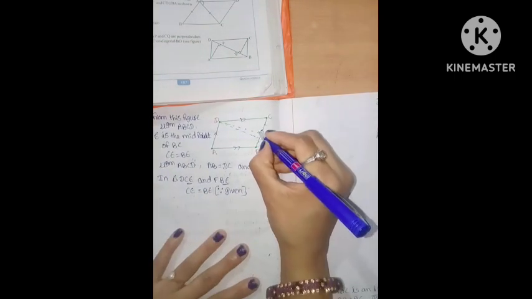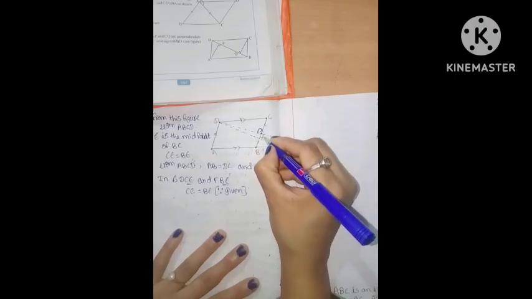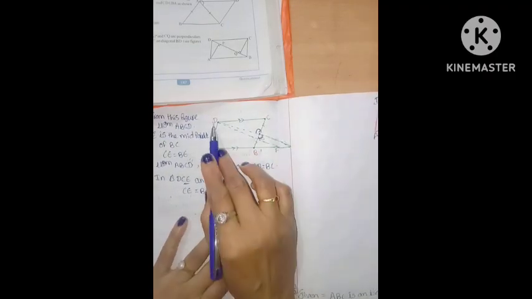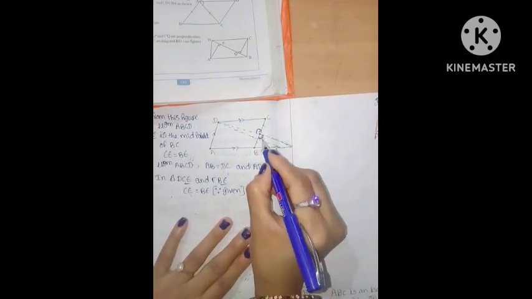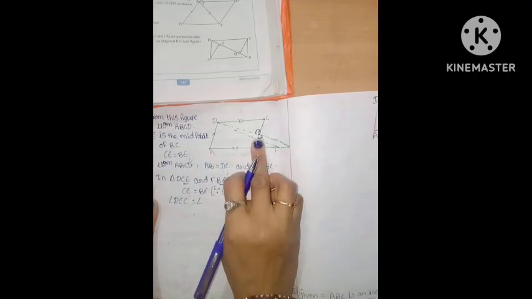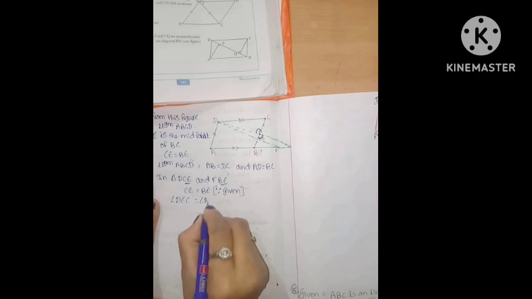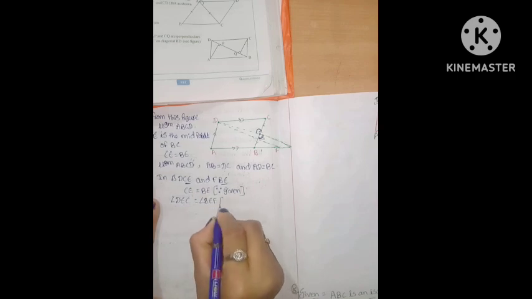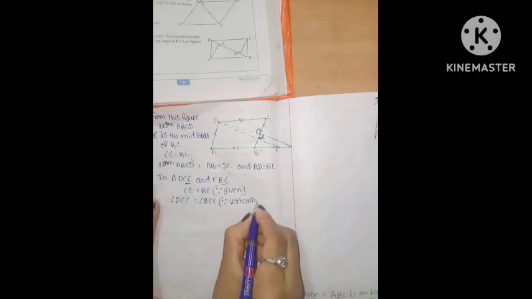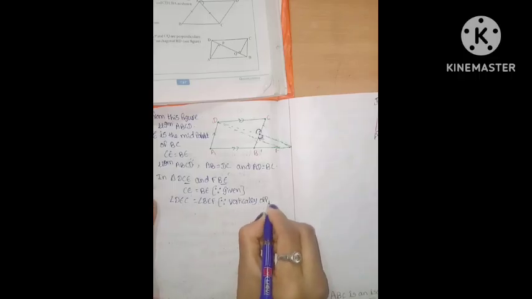Opposite angles are equal. This angle and this angle are equal because they are vertically opposite angles. Angle DEC is equal to angle BEF. Why is it equal? These two are vertically opposite angles, which are equal.